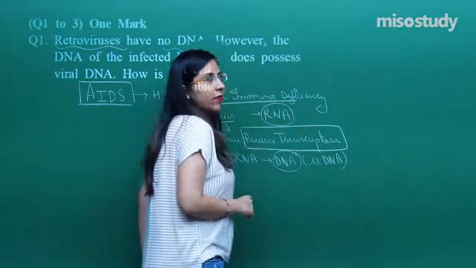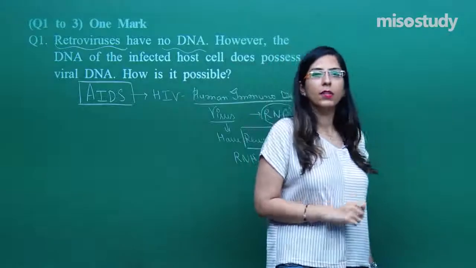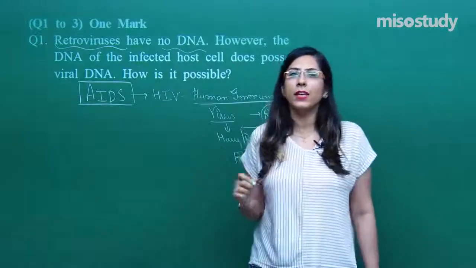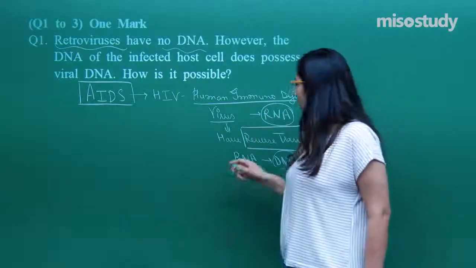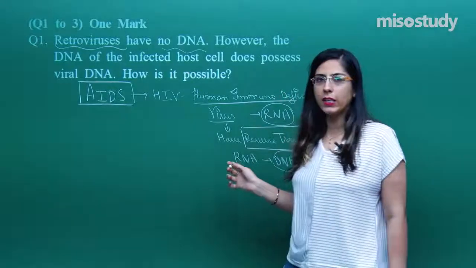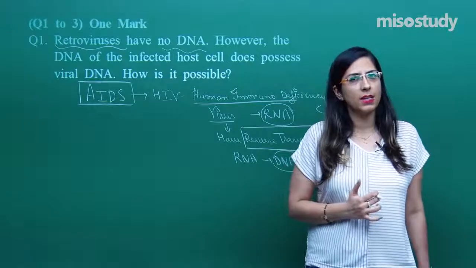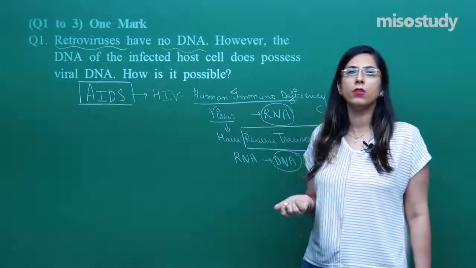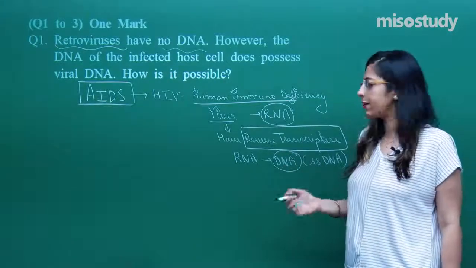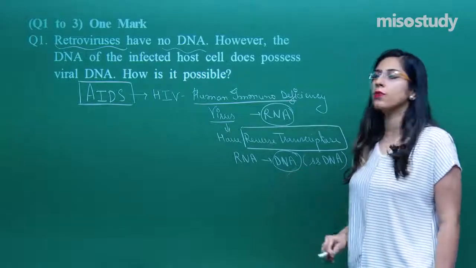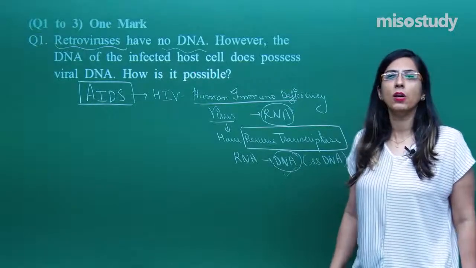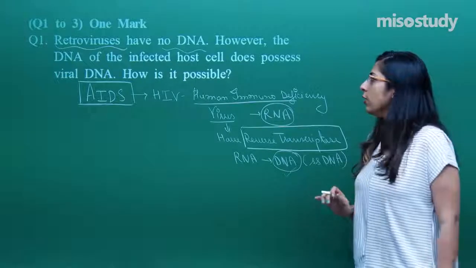Whenever these HIV viruses infect any of the macrophages, the RNA present in them becomes inserted into the host cell. When it inserts into the host cell, the reverse transcriptase enzyme converts this RNA into DNA, because we know the function of reverse transcriptase, and the DNA which is formed gets incorporated into the host cell. So that is the reason.